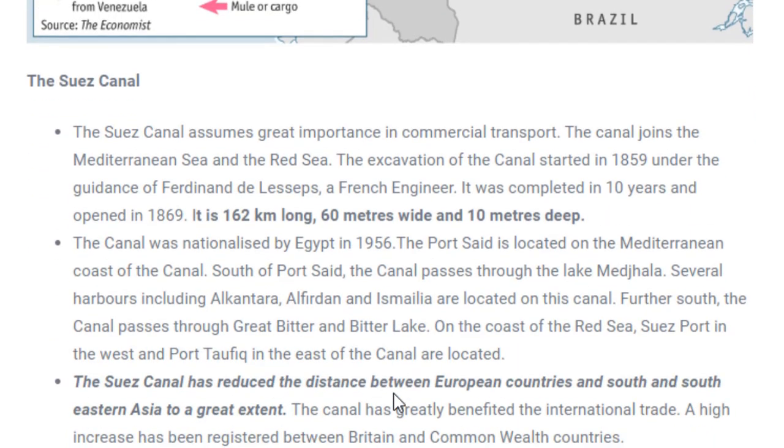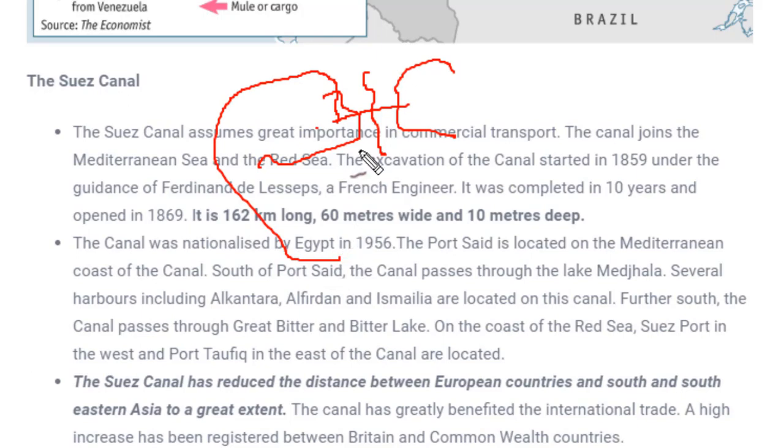What is the next important route? The other important one is the Suez Canal. What is a canal? Canals are artificial bodies made for transportation, or you can just say for connecting two areas. For example, we have a huge sea over here and a huge sea on the other side, and a small landmass in between. If you want to transport goods from this place to this place, either you have to go in the other direction, or else if you make an artificial linkage between these two oceans, you can easily move from one ocean to the other. Connectivity would improve and the distance would be reduced to a great extent.